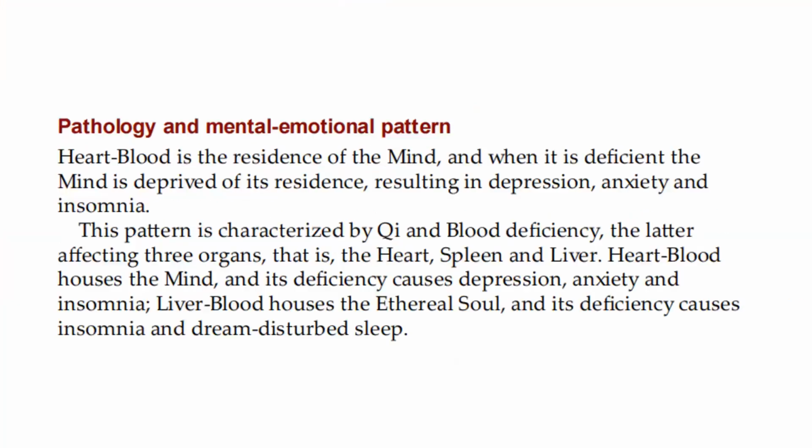The pathology and mental emotional pattern: the heart blood is the residence of the mind. And when it is deficient, the mind is deprived of its residence, resulting in depression, anxiety, and insomnia. This pattern is characterized by qi and blood deficiency, the latter affecting three organs, that is the heart, spleen, and liver. Heart blood houses the mind, and its deficiency causes depression, anxiety, and insomnia. Liver blood houses the ethereal soul, and its deficiency causes insomnia and dream-disturbed sleep.